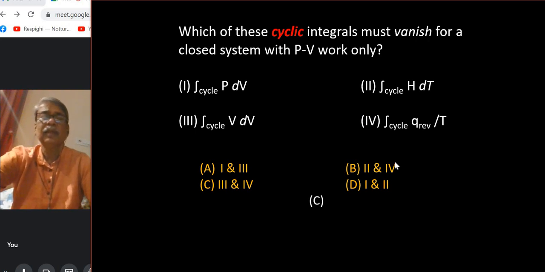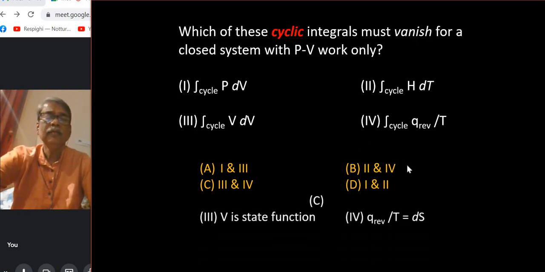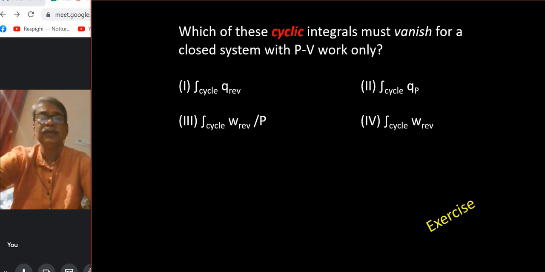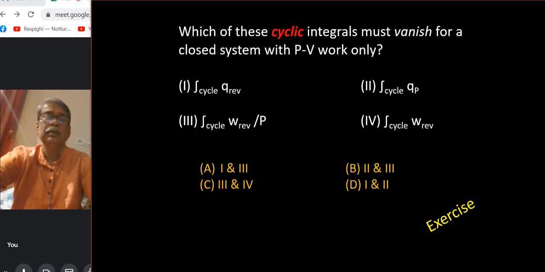Okay, so the next question, as I told you, will be left for you as an exercise, but the answer is, out of 4 options, the option is B. You can easily check your argument.